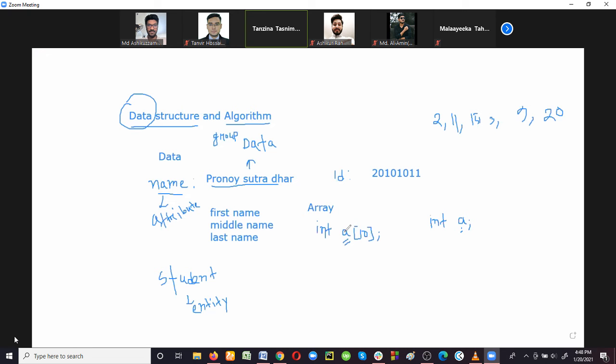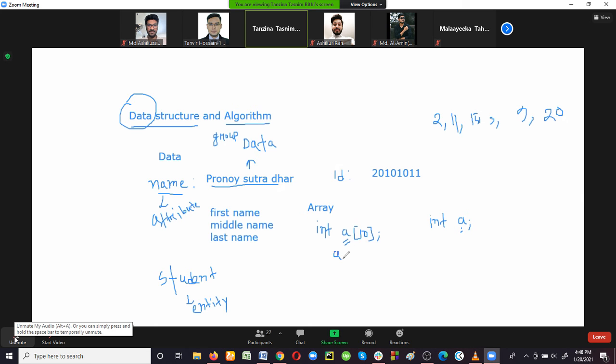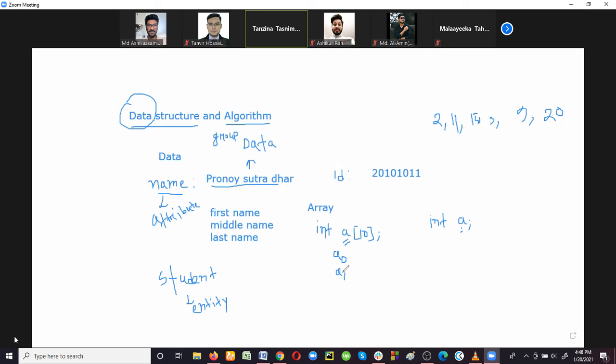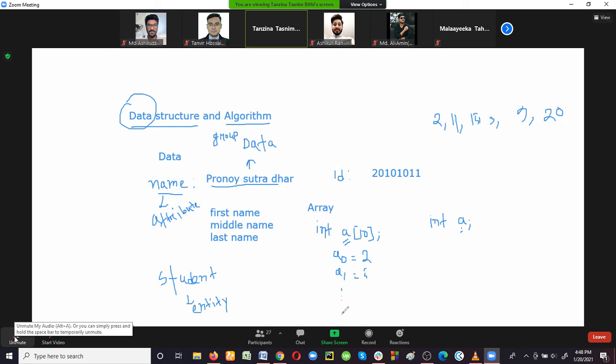That means this variable a is a collection of how many data elements? 10 array elements, and we can use the index a[0], a[1] for denoting those array elements. So this a[0] can store one kind of data, which is obviously an integer. Suppose a[0] equals 2, a[1] equals 5, and then the last element will be a[9].